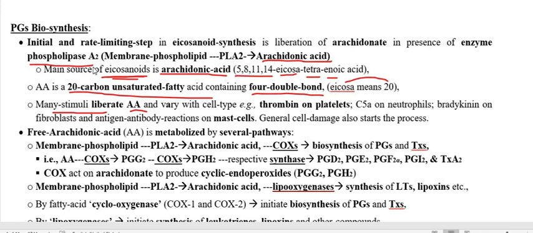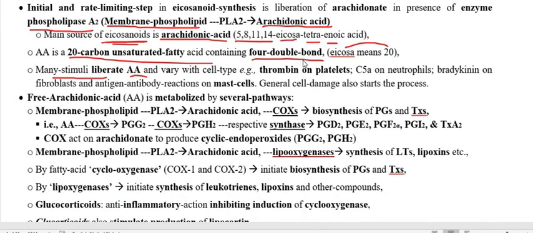So when there is inflammation, when there is tissue injury, it stimulates the enzyme phospholipase A2, which converts the membrane phospholipid into arachidonic acid, and arachidonic acid participates in the synthesis of eicosanoids like prostaglandin, leukotrienes, thromboxane, lipoxin, and many others.